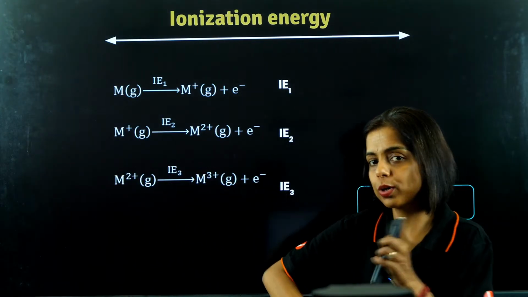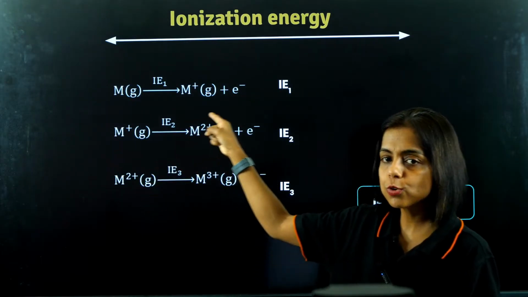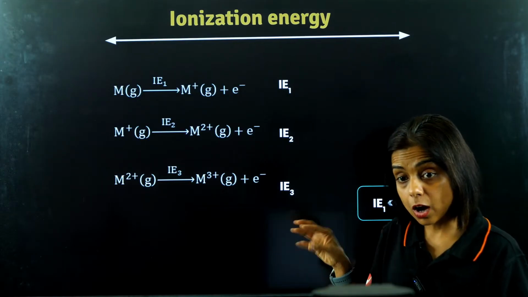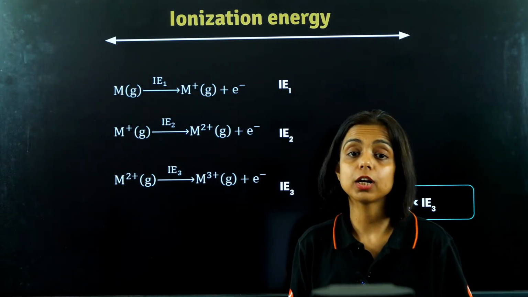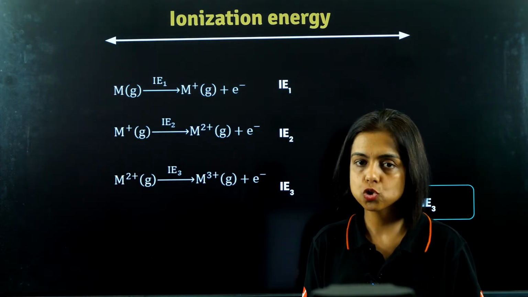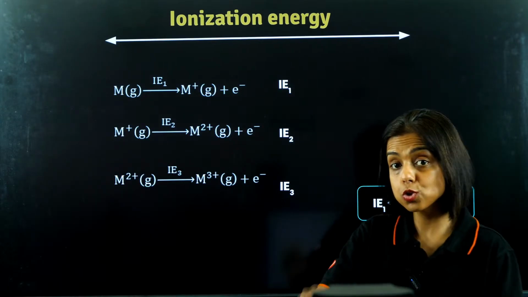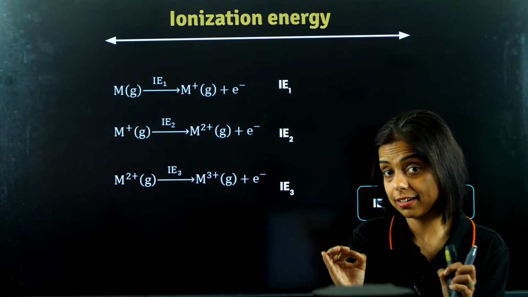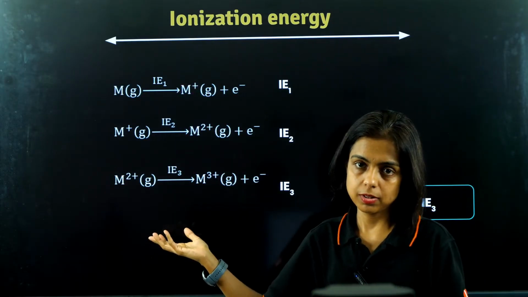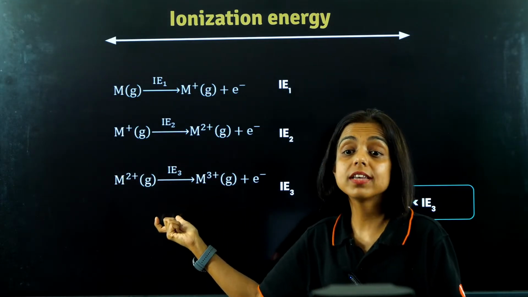Now you want to take one more electron out of this atom. So from M2 positive, you are making it M3 positive by removing the third electron. And now the amount of energy that you are giving here is the third ionization energy, right? And so on, fourth, fifth, sixth. Now, my dear student, what you are supposed to understand here is that all these values are different, of course. And successive ionization energies are always higher.